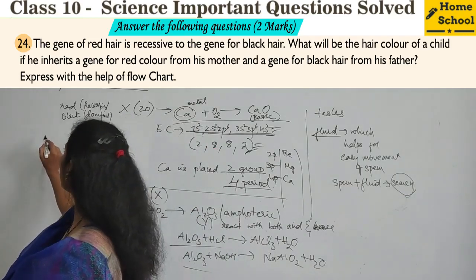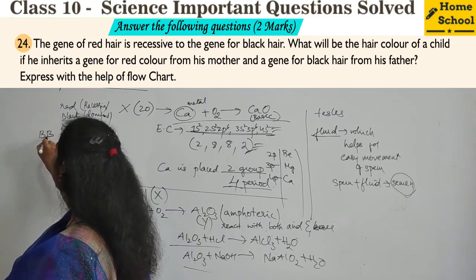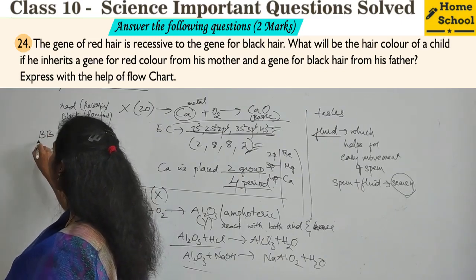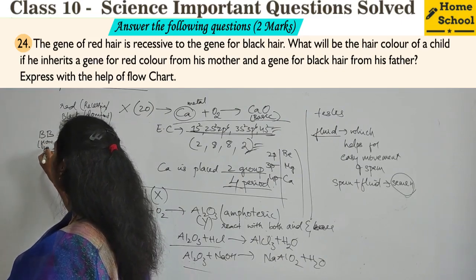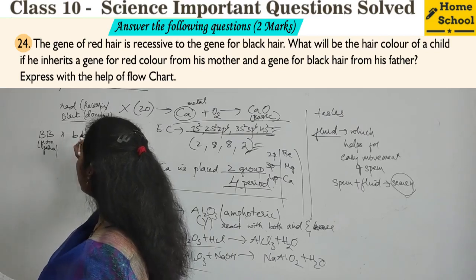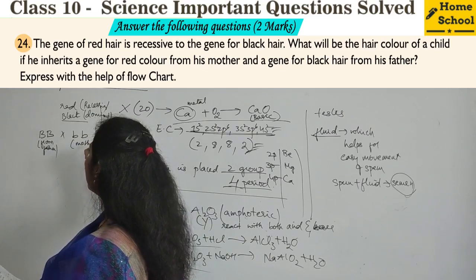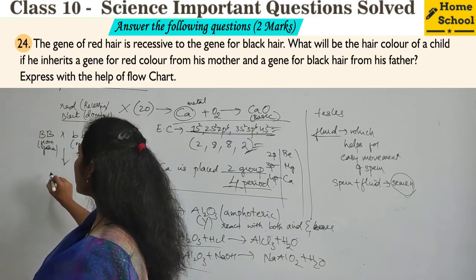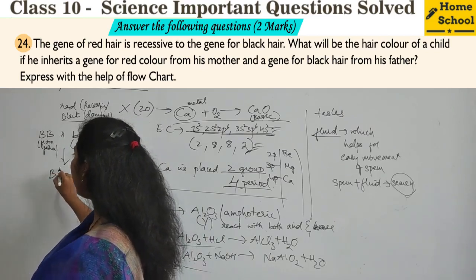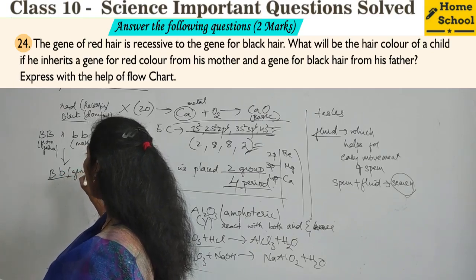So you just have to do some workout. Black is the dominant one, so I'll write capital B, and this is from the father. The small b is the recessive one, and this is from the mother. So in the first generation, what do you get? Capital B, small b. And this is the genotype of the baby.